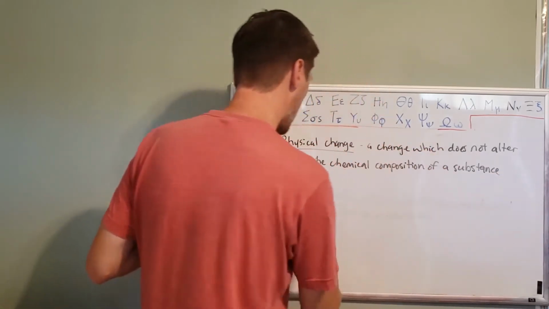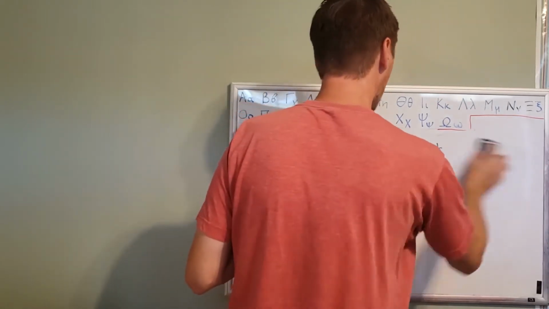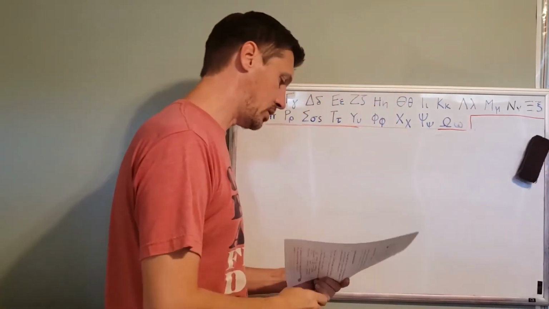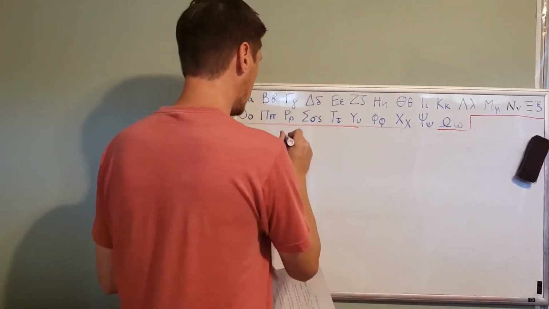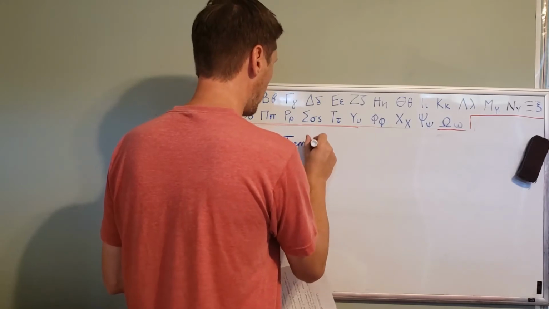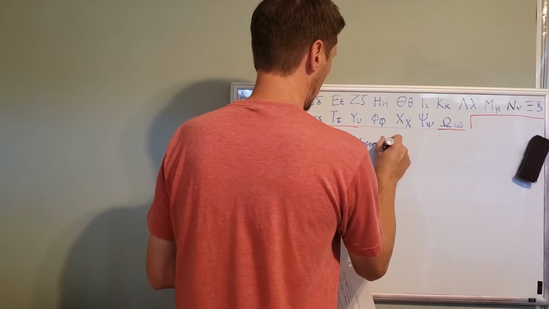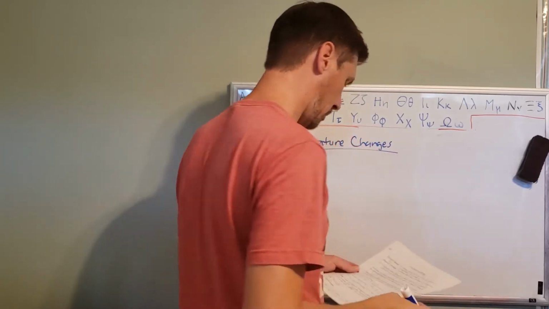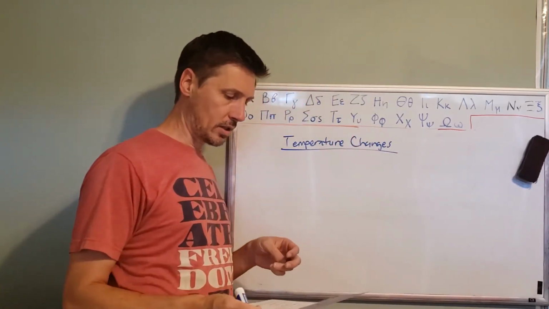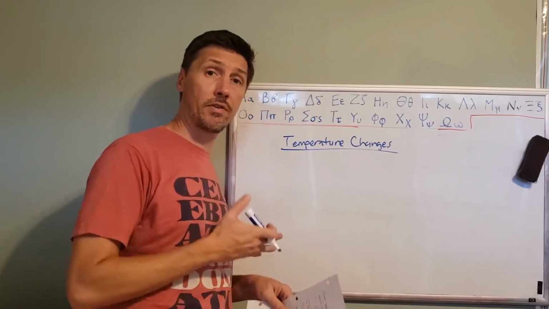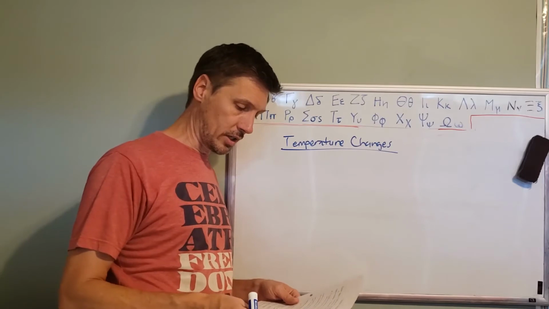So let's talk about a specific physical change, namely temperature changes. Temperature is a typical type of physical change. It's usually measured in Fahrenheit or Celsius, as we know.